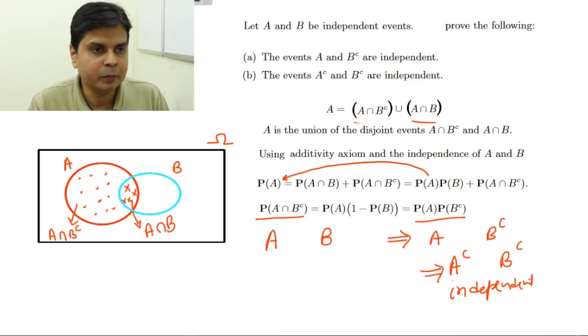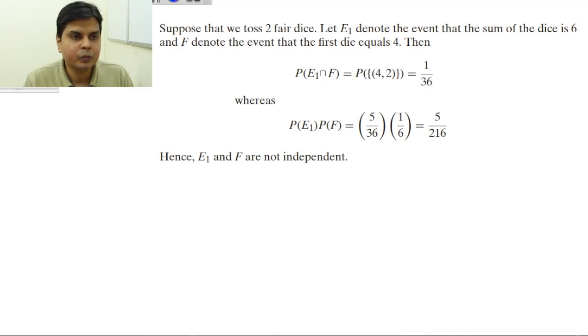So if A and B are independent, then A and B complement are independent, and A complement and B complement are independent. Now let me discuss another example, a very interesting case. Suppose that we toss two fair dice. This dice is fair, so the probability of all outcomes is equal. Let E1 denote the event that the sum of the dice is 6, and let F denote the event that the first die equals 4. Now I have to see whether these two events are independent or not.